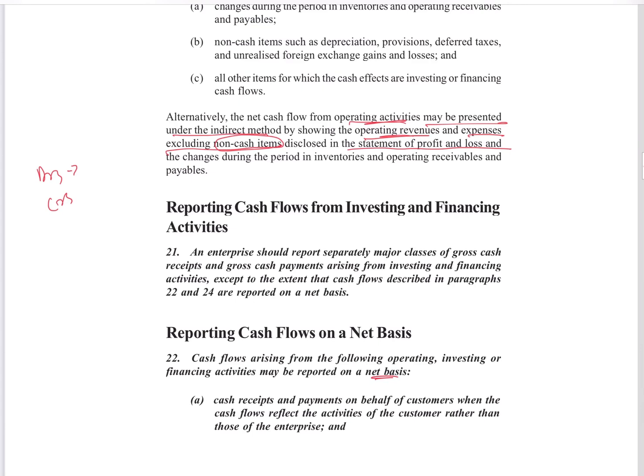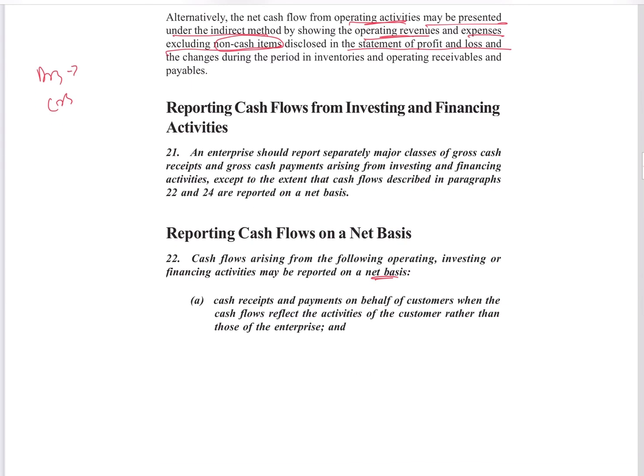Okay. Then reporting cash flow from investing and financing activities. This is simple, as we discussed. We just have to understand which transactions are investing and financing, and list them out under that head.